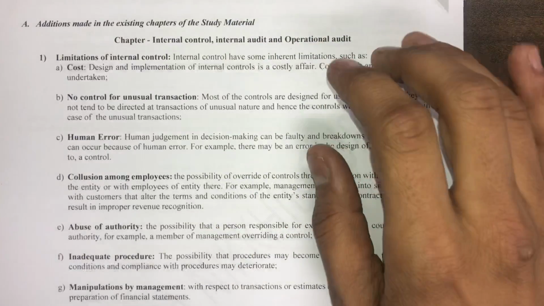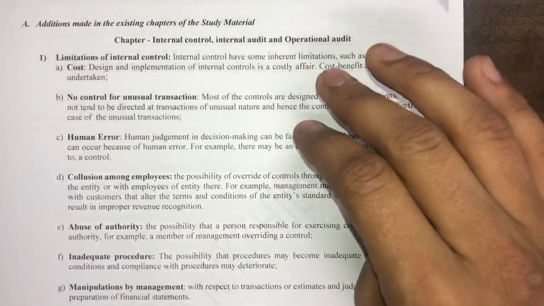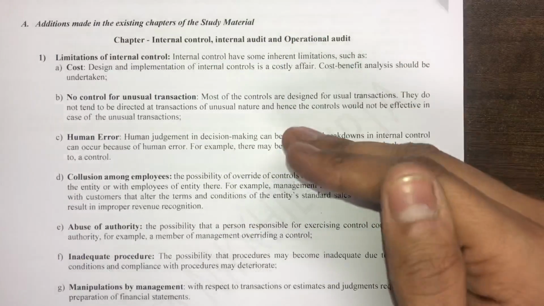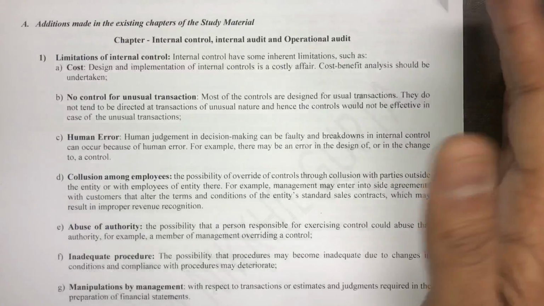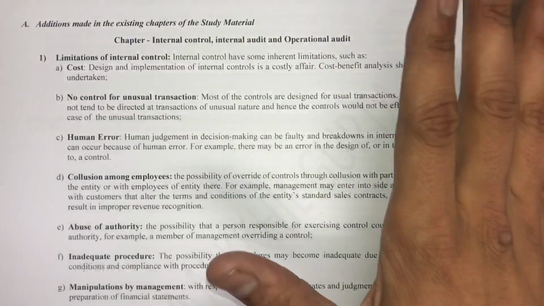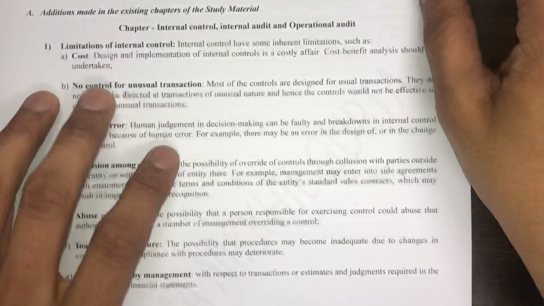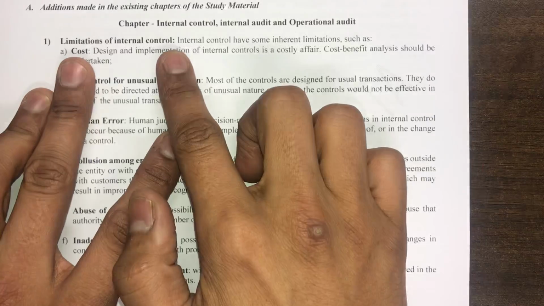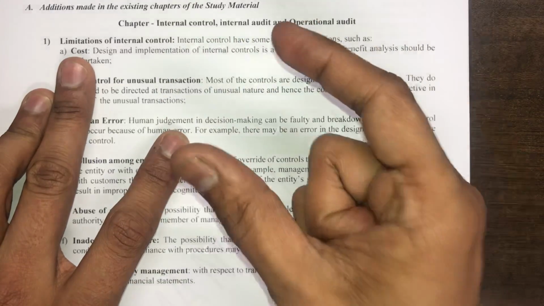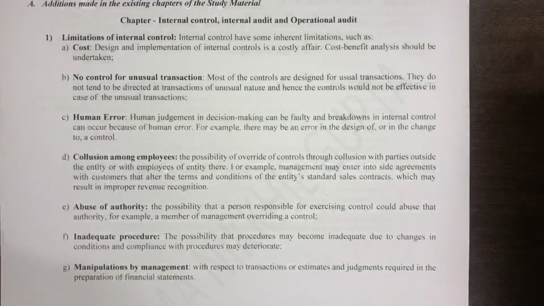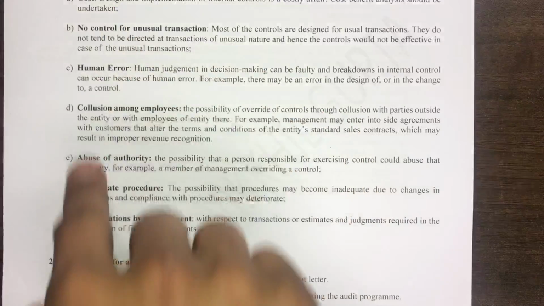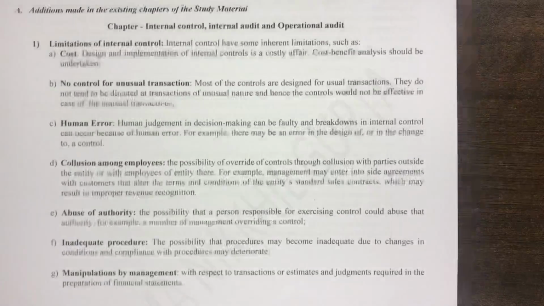And mind you, since it is the latest revision, the chances of these questions recurring in June 2019 and December 2019 attempt is more than any other part of the syllabus. So first is limitations of internal control. In the earlier module, there was only one paragraph with respect to limitations of internal control, but now they've given a plethora of points with respect to limitations of internal control.